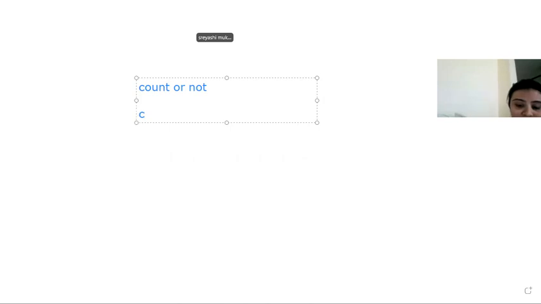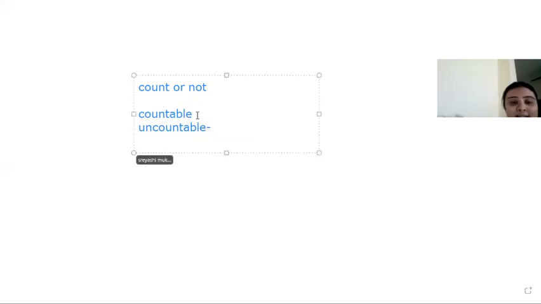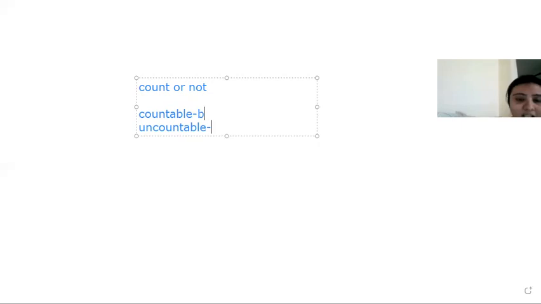So there are two types generally. One is a countable noun, another is an uncountable noun. Whether we can count the noun or not, as per that, we can divide nouns into two groups, that is countable and uncountable. What is countable noun? The nouns which we can count, for example, books, notebooks, trees, anything whatever we can count. So these all come under the countable noun category.